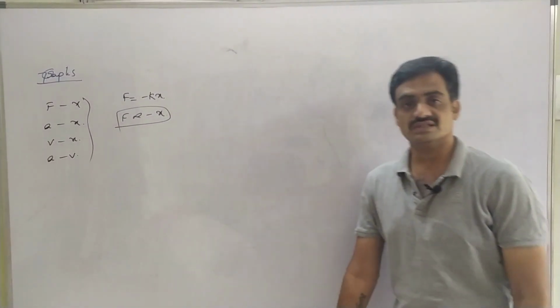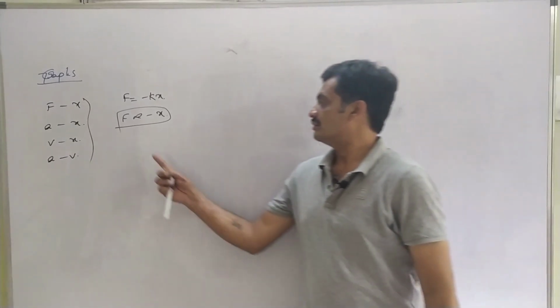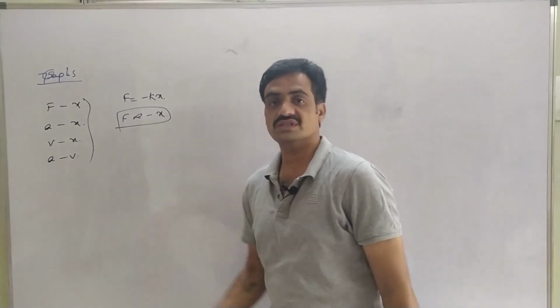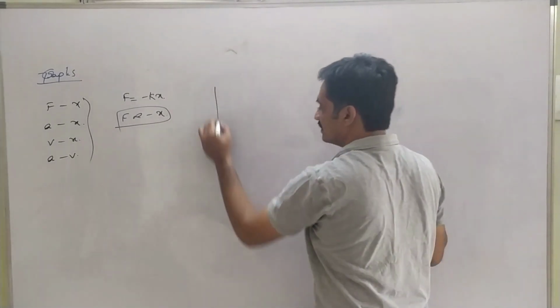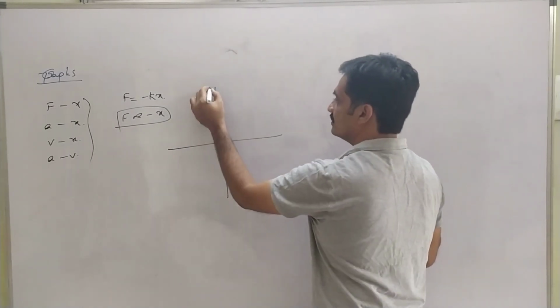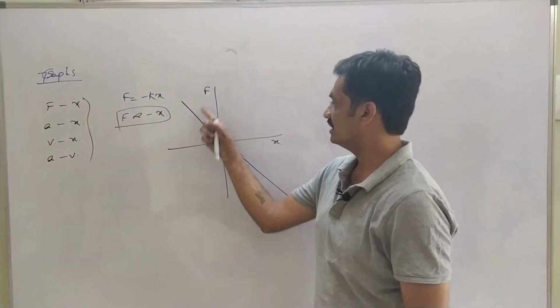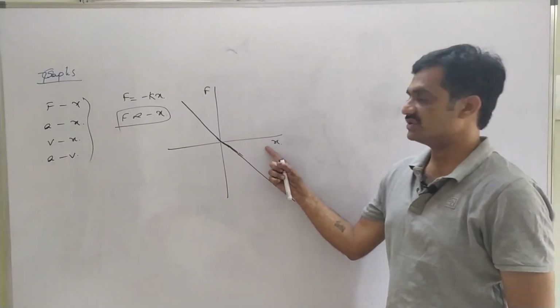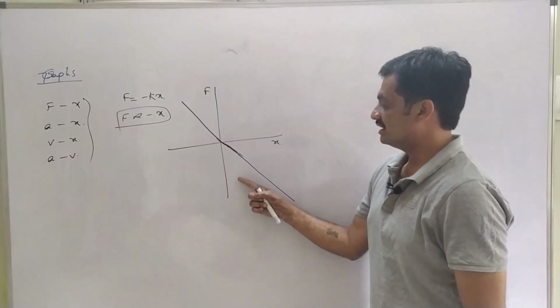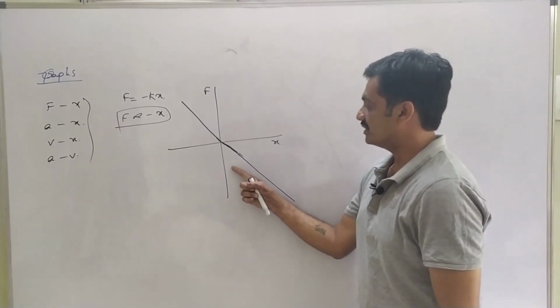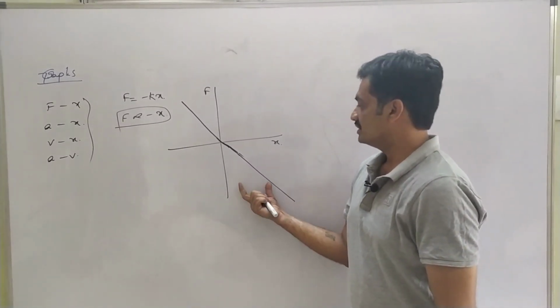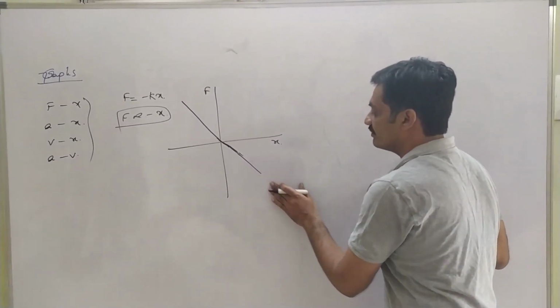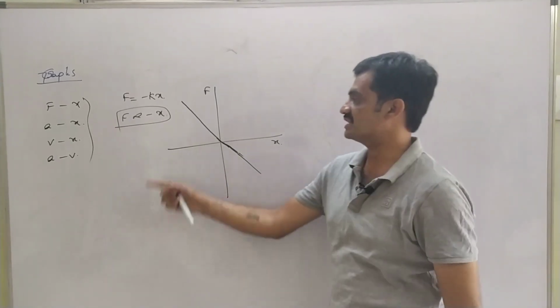As the force increases, displacement increases in the opposite direction. So if you draw the graph between force and displacement, both are increasing, whereas when the displacement is on the positive side, force is acting on the negative side. Why? Because the force will be negative. So this represents the graph for force and displacement.